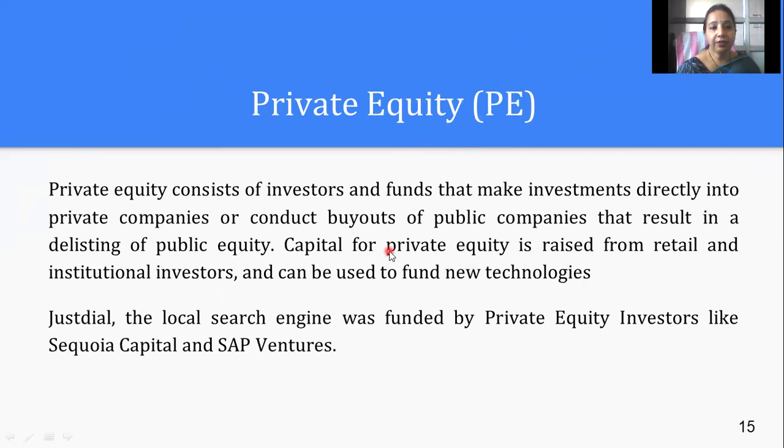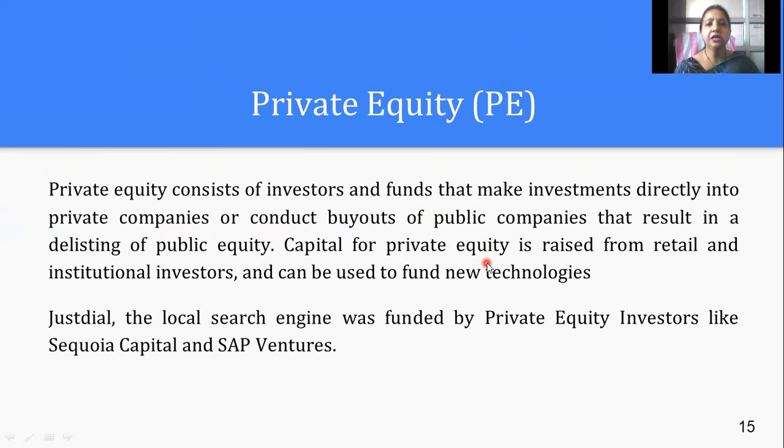Then private equity. Private equity consists of investors and funds that make investments directly into private companies, or conduct buyouts of public companies that result in delisting of the public equity. Capital for private equity is raised from retail and institutional investors and can be used to fund new technology.